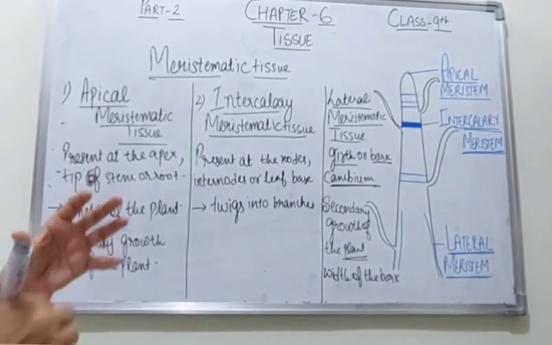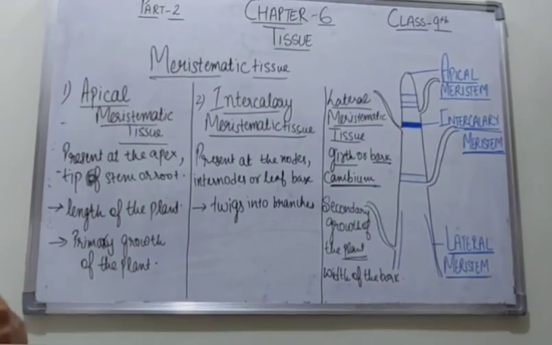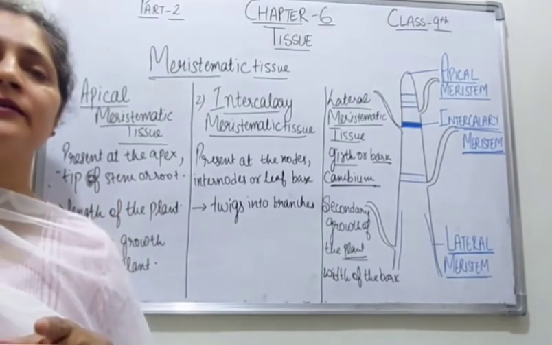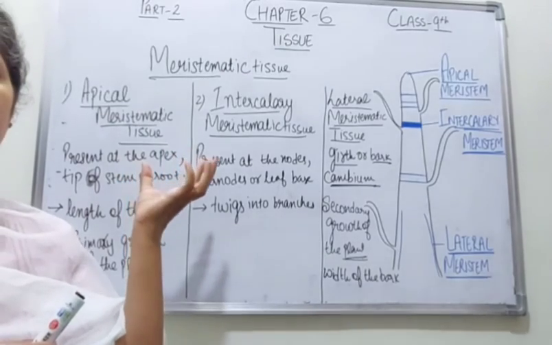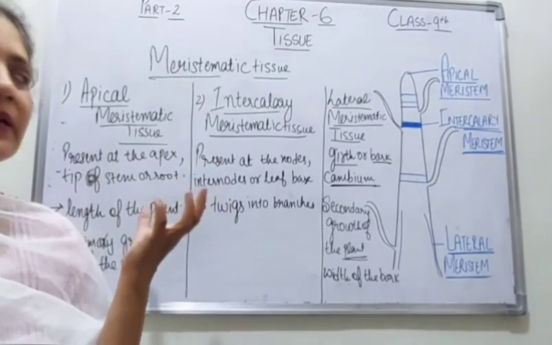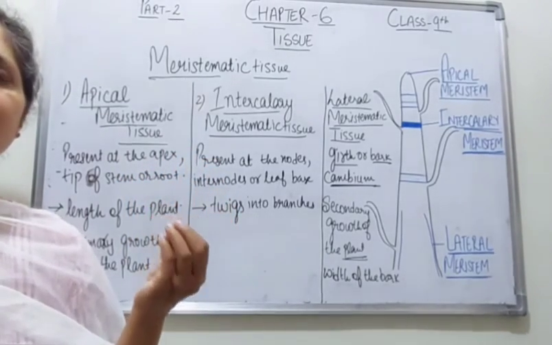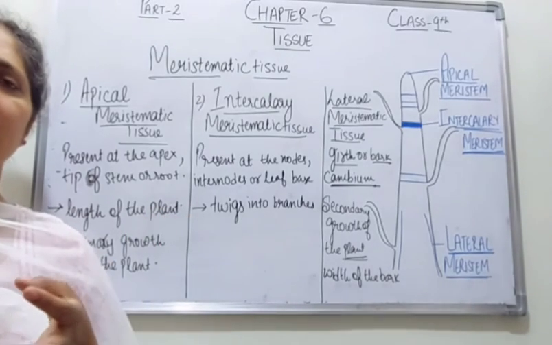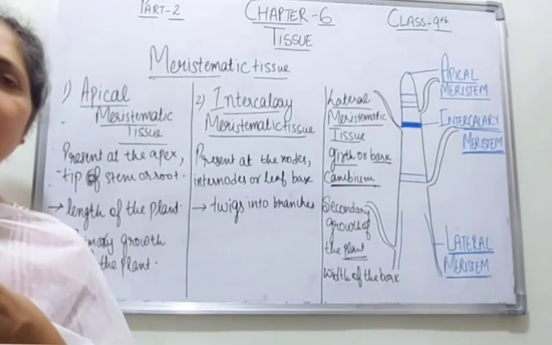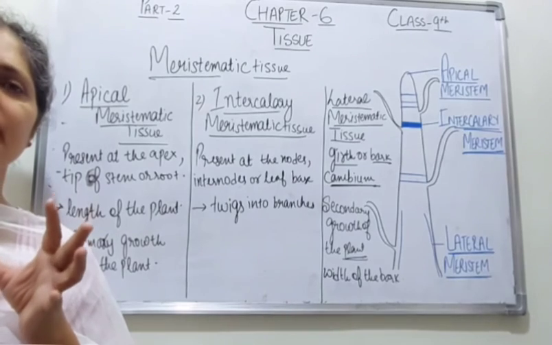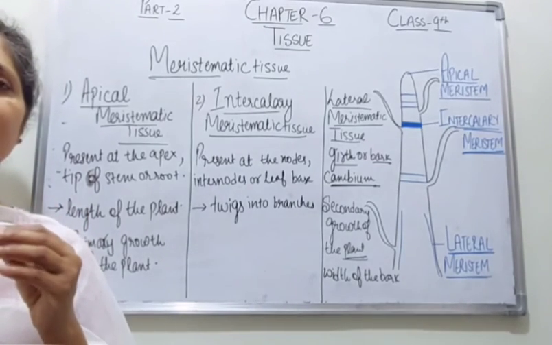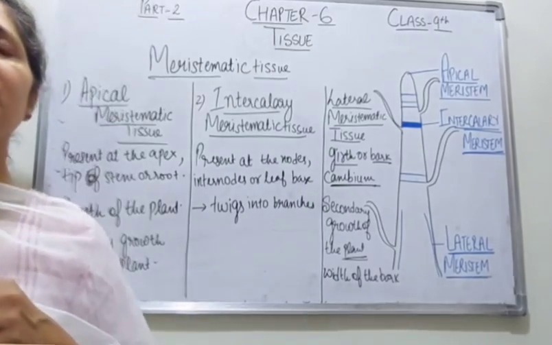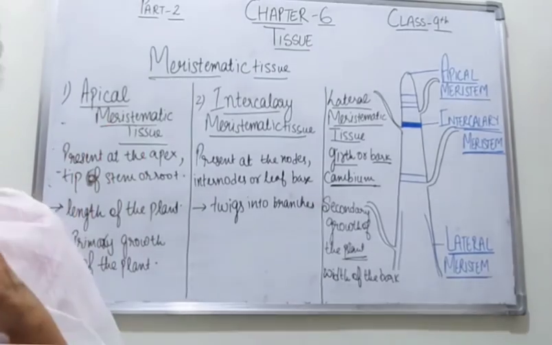So students, this was all about the meristematic tissues. One more thing I would like to tell you: these are undifferentiated tissues, because in the starting these groups of cells just go on dividing. They are not specialized to work for a specific function. So there is no division of labor in the starting. So students, this was all about the meristematic tissue.